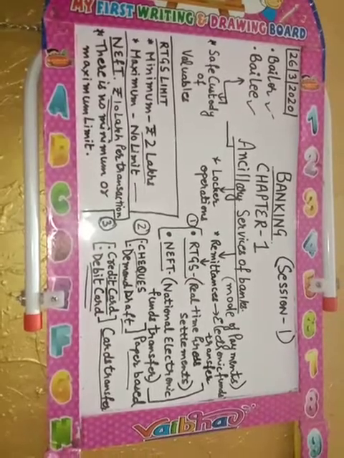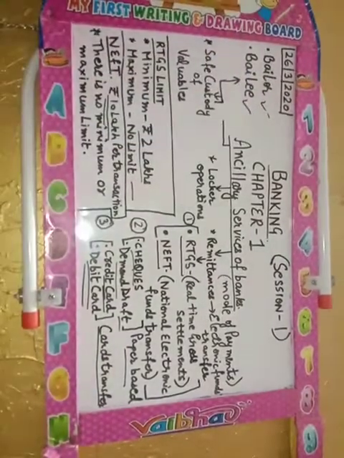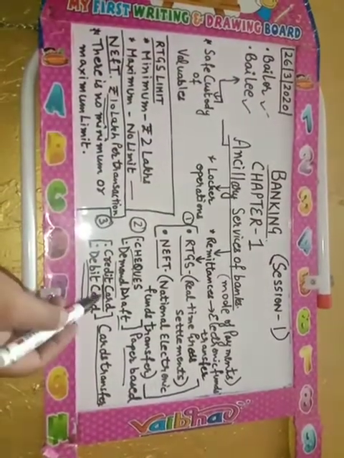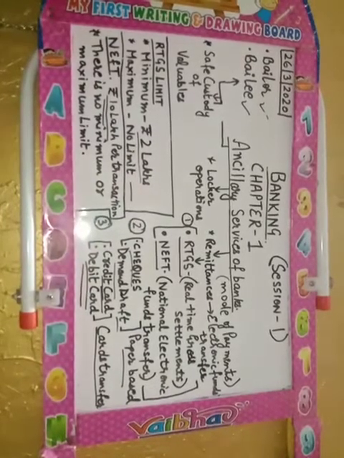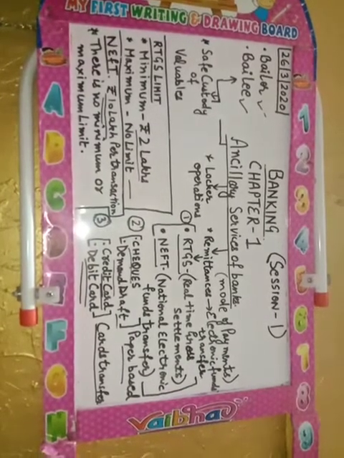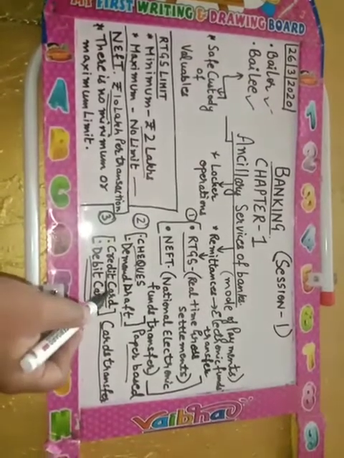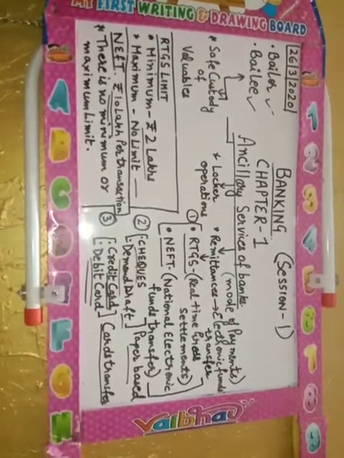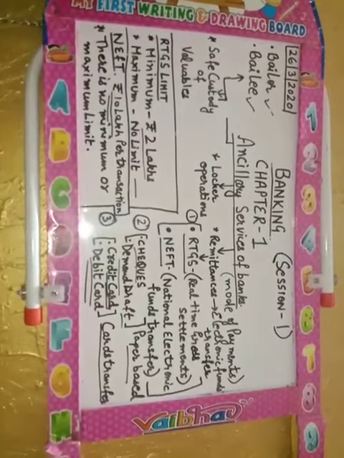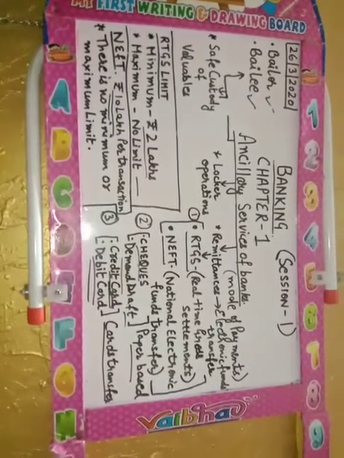But there is a difference between a credit card and a debit card. A debit card is also known as your ATM card, and in the credit card, we have a limit which is set by the bank itself.